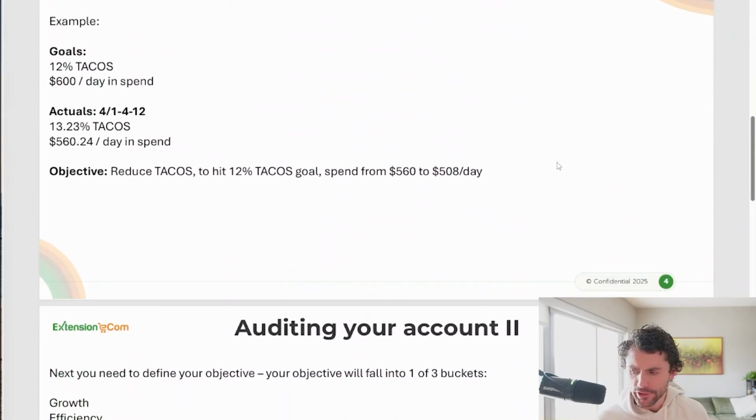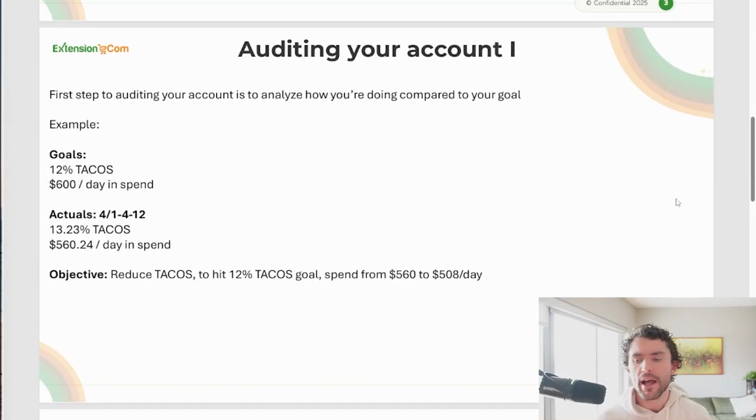Now let's jump into auditing your account. So the very first step to auditing your account is to analyze how you're doing compared to your goal. So here's an example. Let's say you have a 12% TACoS goal and you want to spend about $600 a day in spend, but your actuals are that you have a 13.23% TACoS and you're spending $560. Well, now you can look at your goals and say, hey, what is the priority here? And based on this, we are more concerned about profitability than spending cash. Because it doesn't make sense to spend cash if it's not making money, right? So our objective here is to reduce TACoS and to hit our 12% TACoS goal. We need to go from $560 a day to $508 per day.